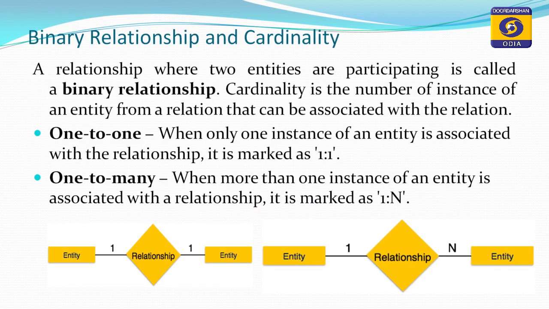Next, the binary relationship concept and cardinality. A relationship where two entities are participating is called a binary relationship. Here in the diagram there are two entities, and in between them one relationship is placed with a diamond shaped box. Cardinality is the number of instances of an entity from a relation that can be associated with the relation. Next are one to one, one to many, many to one and many to many. As I have already told, there are four different associations.